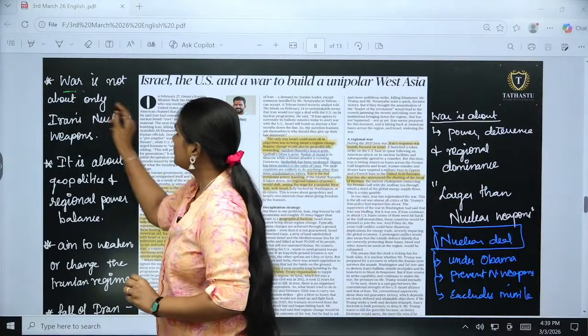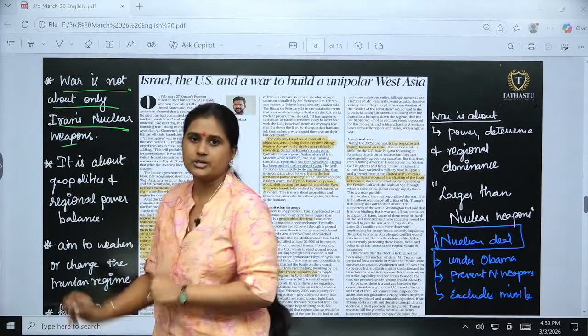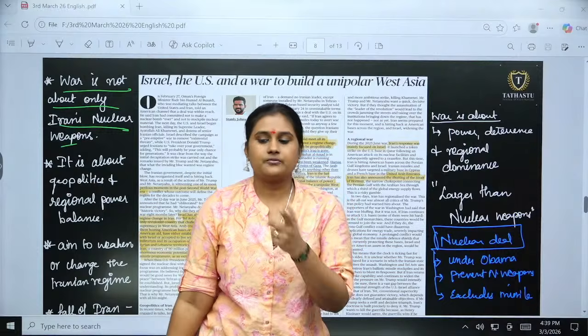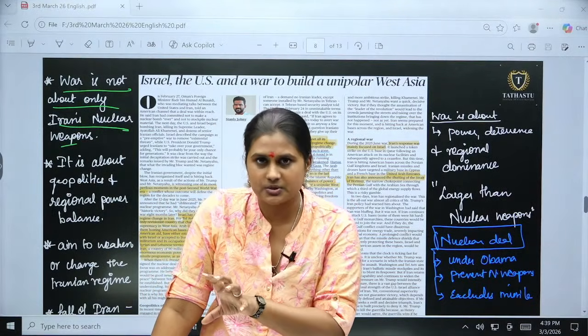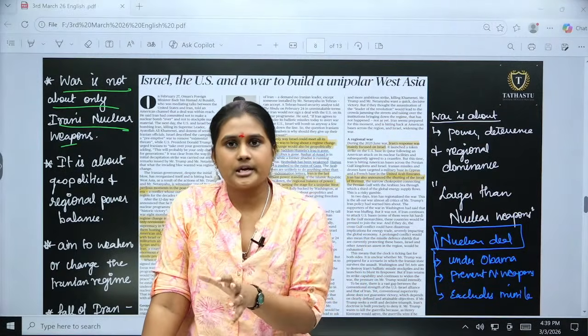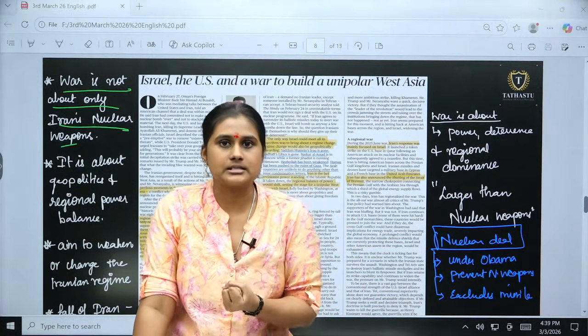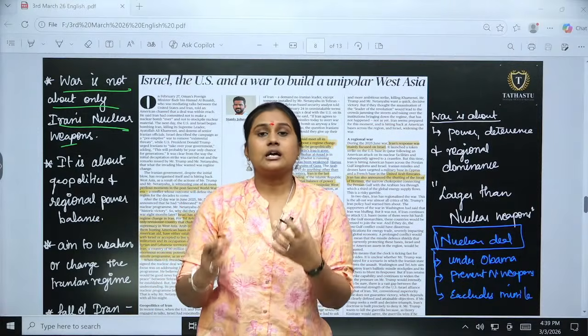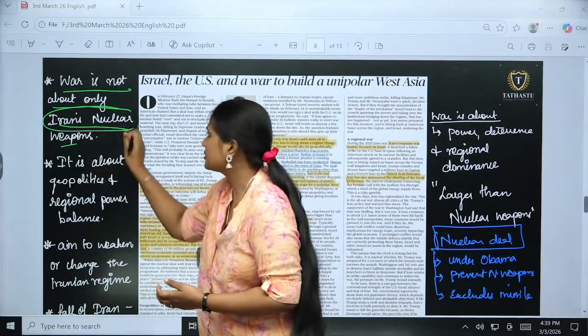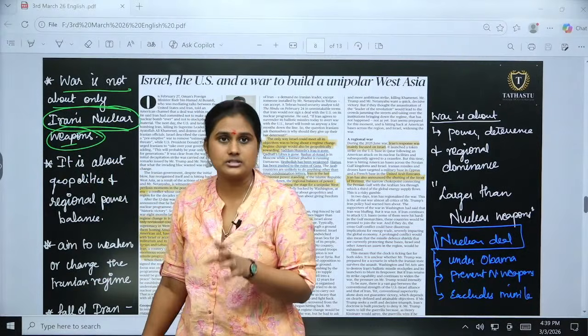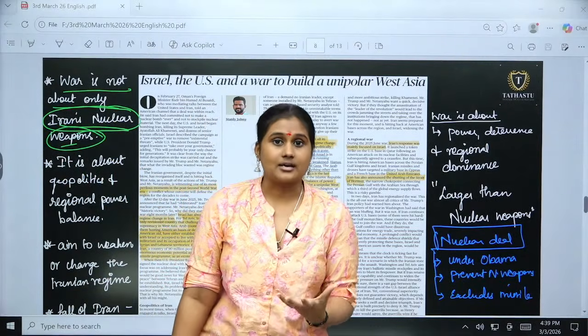that the war is not only about Iran's nuclear weapons. If the war were about only the nuclear weapons, then because the dialogue was going on, without getting any result, without obtaining any conclusion, how could the war start? So it is showing that Iran's nuclear weapons are not at all the main matter for Israel. It is beyond that, there is something more.